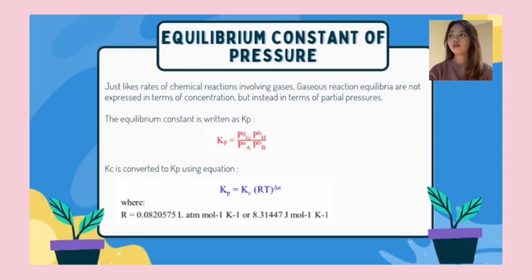Just like rate of chemical reaction involving gas, gaseous reaction equilibria are not expressed in terms of concentration but instead in terms of partial pressure. The equilibrium constant is written as Kp, like the formula beside. Kc is converted to Kp using the equation like the formula beside.